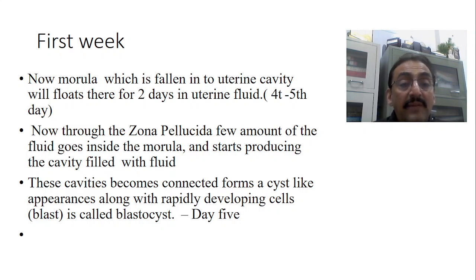and now these cavities become connected to each other to produce a cyst-like appearance, along with the rapidly developing cells. On one side, the cells are rapidly developing because they are undergoing continuous divisions. Meantime, some of the fluid present in the uterine cavity comes inside through the zona pellucida, pushes the cells and creates a cavity. Previously small cavities are formed, later they are connected together to form a bigger cavity. This cavity produced inside the morula on day 5 is called the blastocyst.